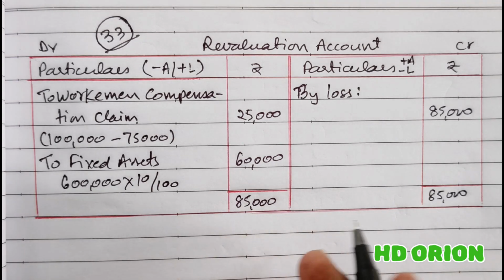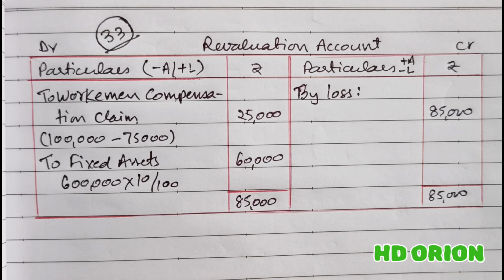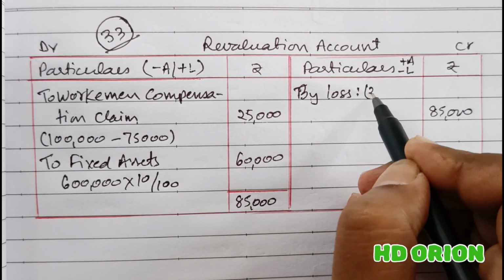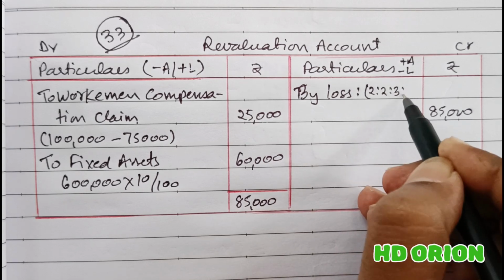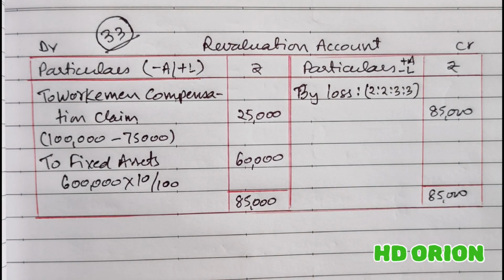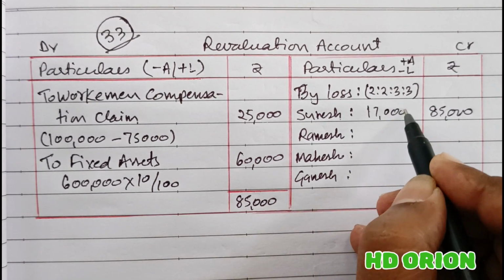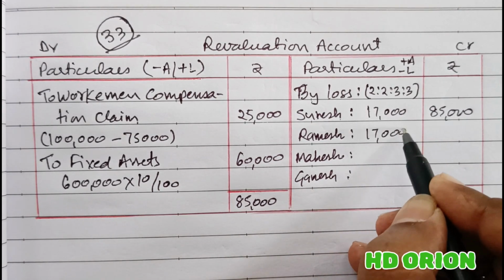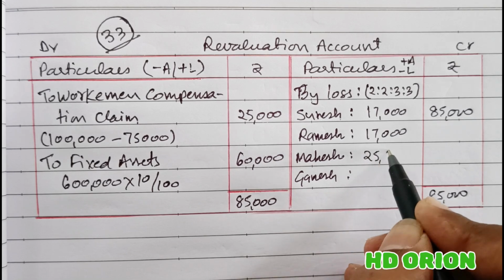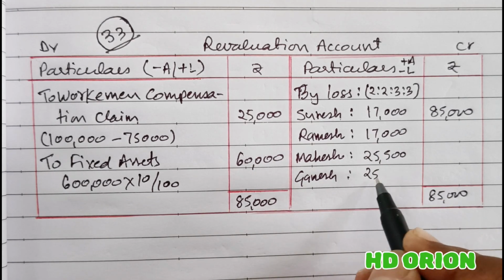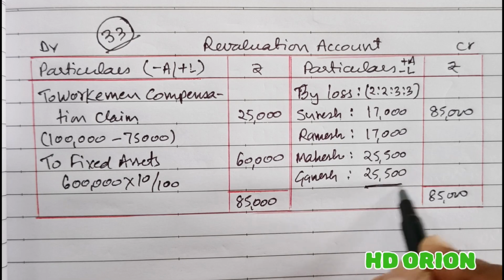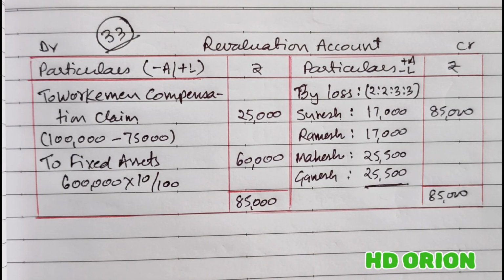So all these benefits or losses will be distributed to the partners in their old profit sharing ratio, which is 2:2:3:3. 17,000 for first two partners and 25,500 for other two partners. So this is revaluation account.